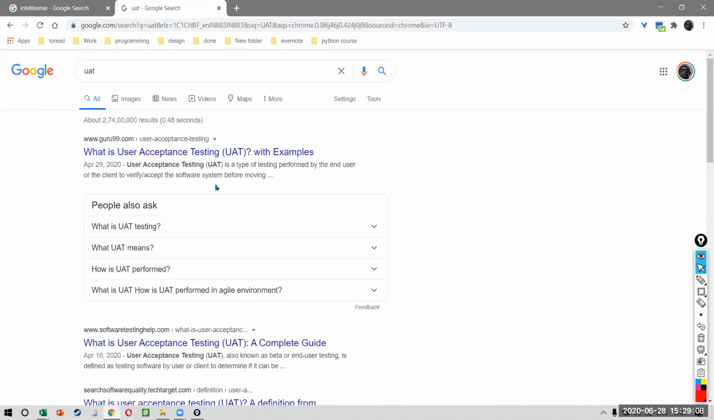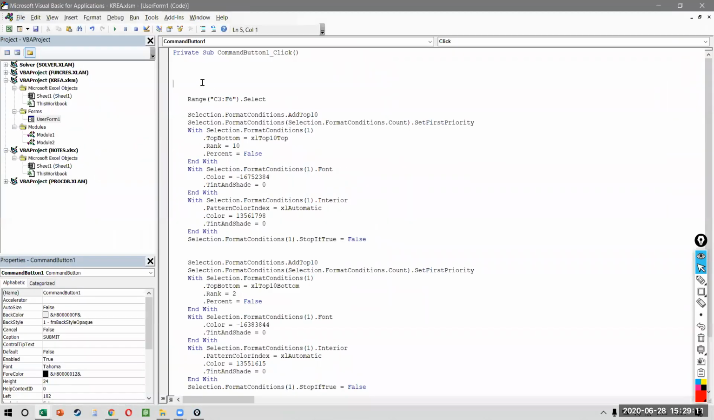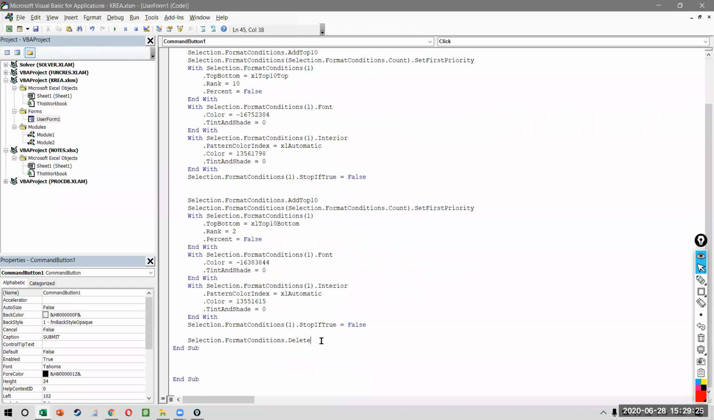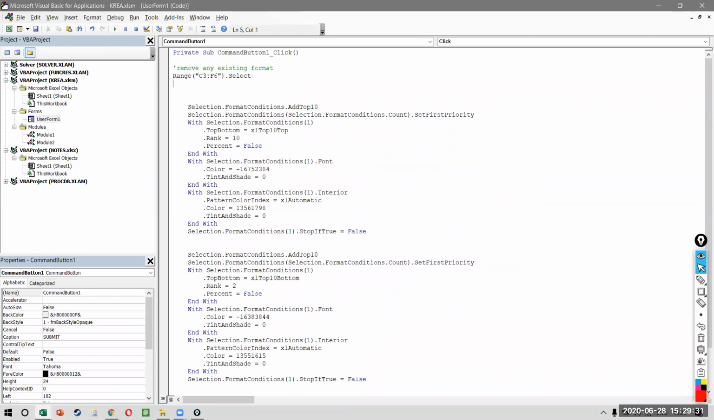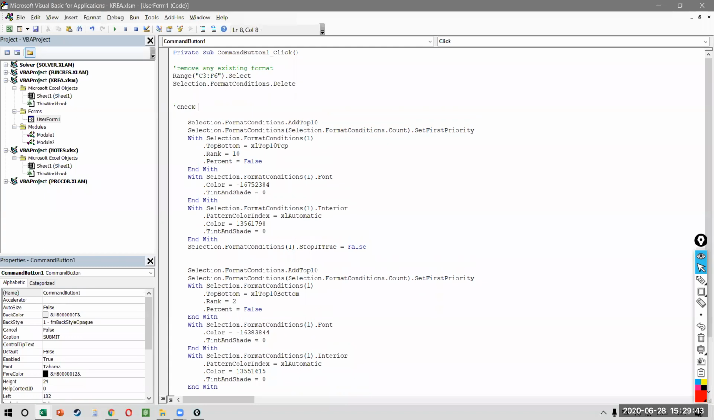So it is very important to think like a user, which means the first thing I want to do is to remove any existing format. How do we do that? We will select the cells and I will copy that last line of code, which is this one, and I'll paste it here. I hope this makes sense. The very first thing before anything happens is it should select the C3 to F6 range and it should remove any format. Then I have to check if user chose top or bottom, right?